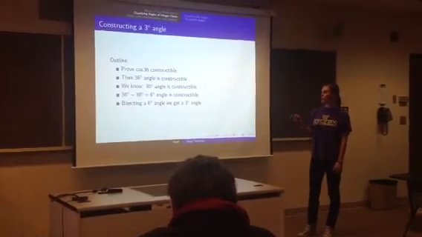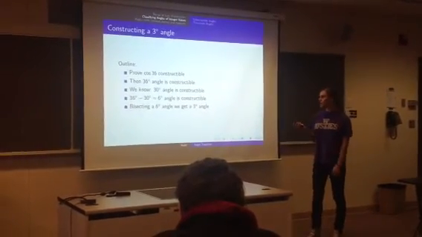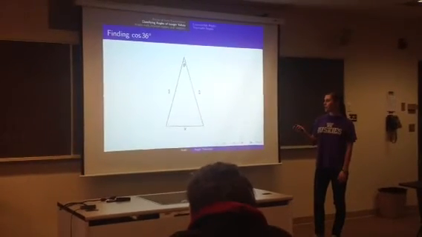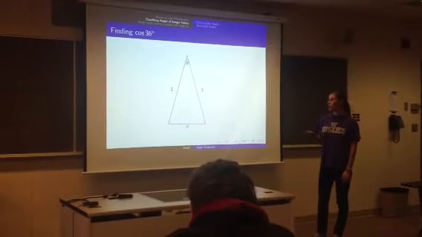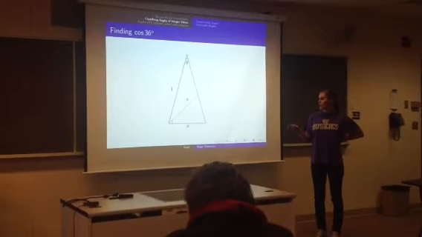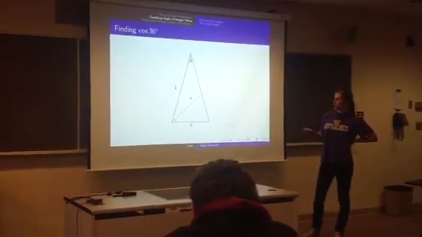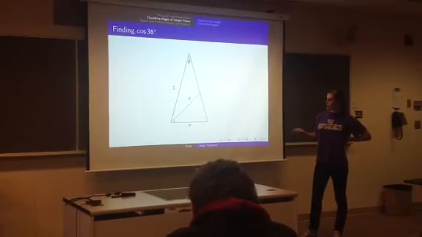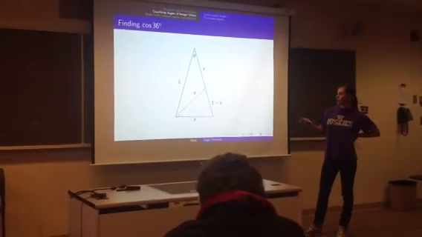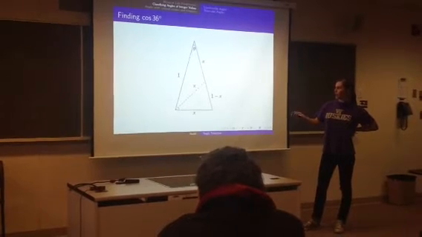So what I'm going to basically show is that the cosine of 36 is constructible. If we start with an angle of 36 degrees, this is a 36, 72, 72 triangle with side lengths 1 and base x. Then if we bisect this 72-degree angle, we get a 36-degree angle. That gives us another isosceles triangle right here, so this dashed line is also x. And then this is an isosceles triangle, which gives us x here, and 1 minus x here.